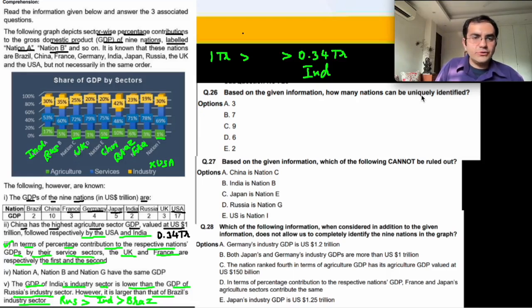ठीक है, so how many nations have we been able to uniquely figure out? 1 2 3 4 5 6 nations. D part is the right answer. 6 nations तो हो गए हमारे. Based on the given information, which of the following cannot be ruled out? Cannot be ruled out means it is possible.